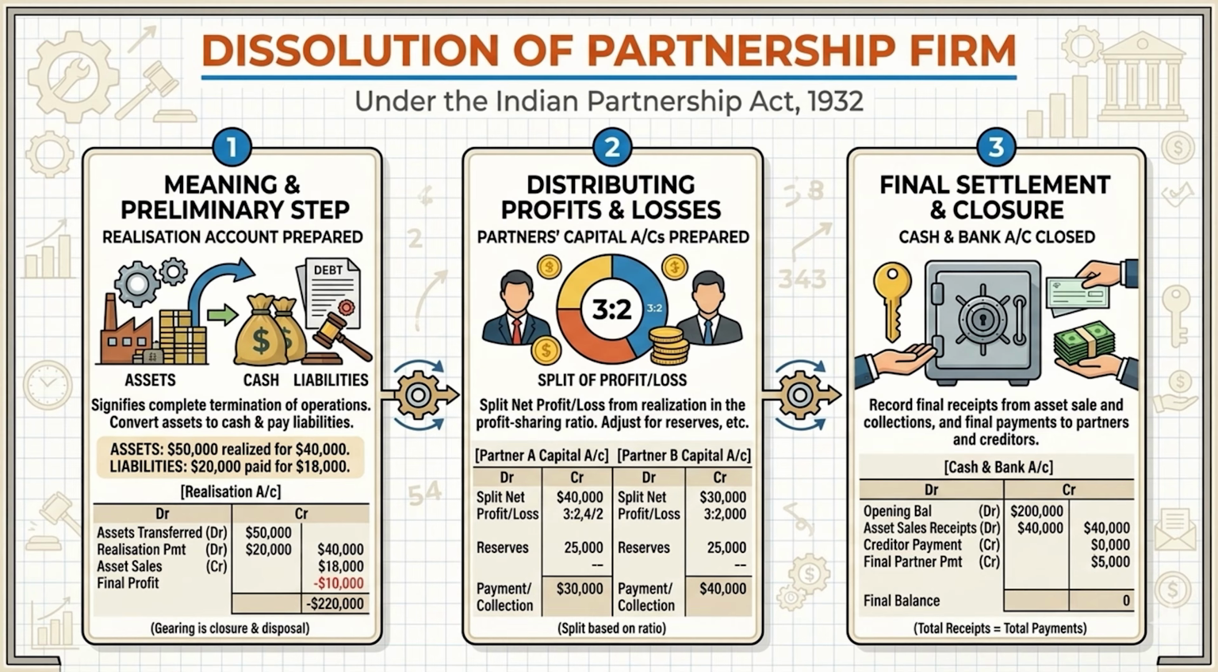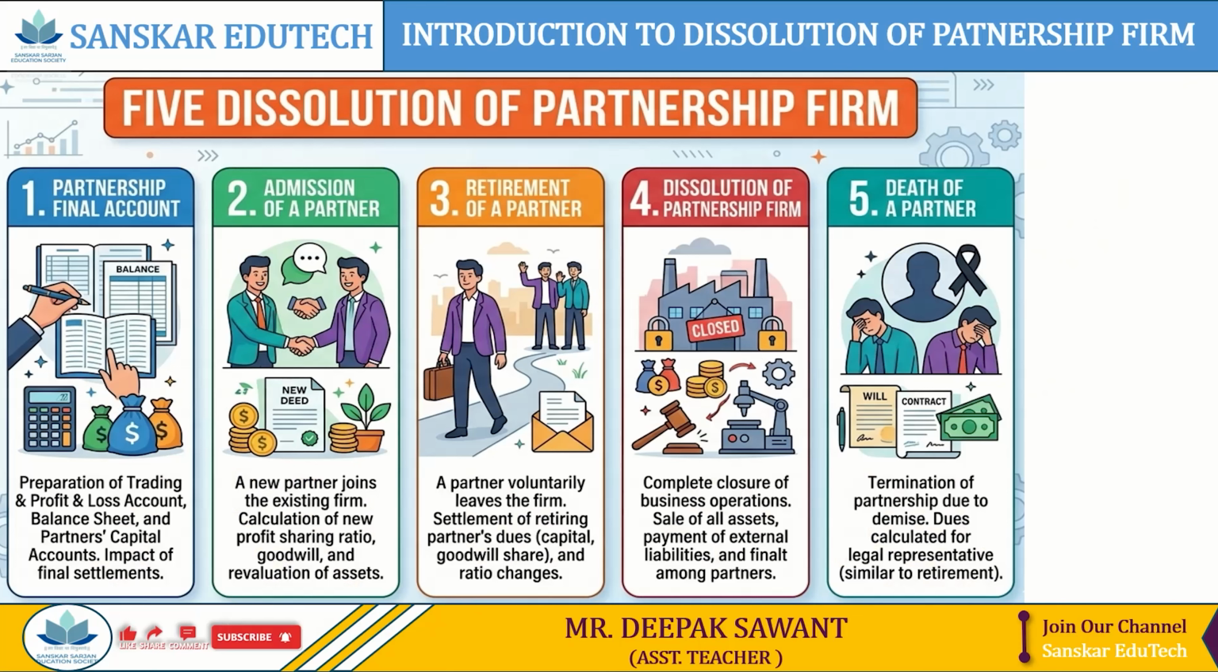Today we are going to discuss one of the most important topics of SYJC, that is dissolution of partnership firm. Students, this is a most important topic. As I said, there are 5 topics related to partnership, namely partnership final account, admission of partner, retirement of partner, dissolution of partnership firm and death of partner. These are the 5 important chapters you are going to learn in the SYJC syllabus in the subject of bookkeeping and accountancy. The topic we are taking for today's discussion is dissolution of partnership firm.